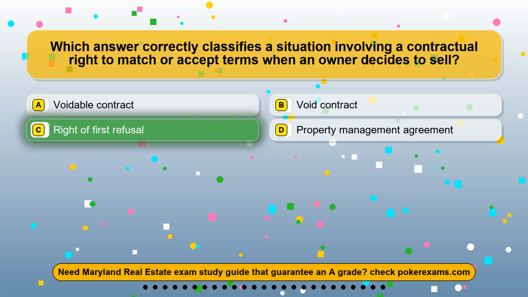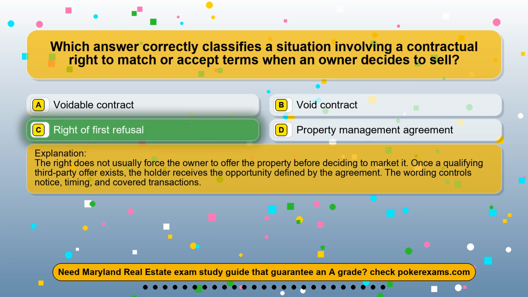The correct answer is option C. Right of first refusal. The right does not usually force the owner to offer the property before deciding to market it. Once a qualifying third-party offer exists, the holder receives the opportunity defined by the agreement. The wording controls notice, timing, and covered transactions.